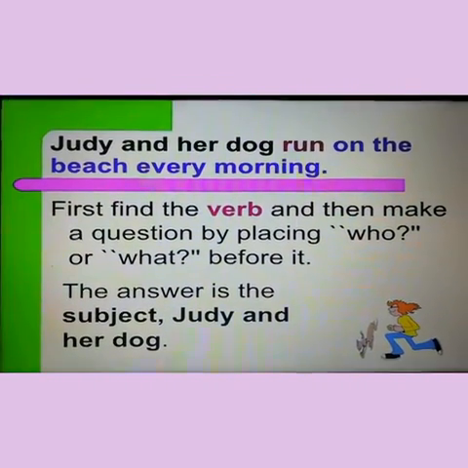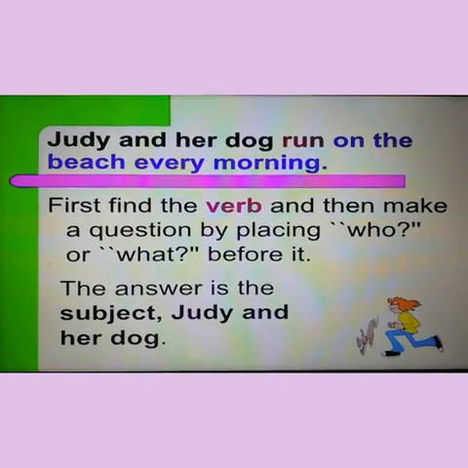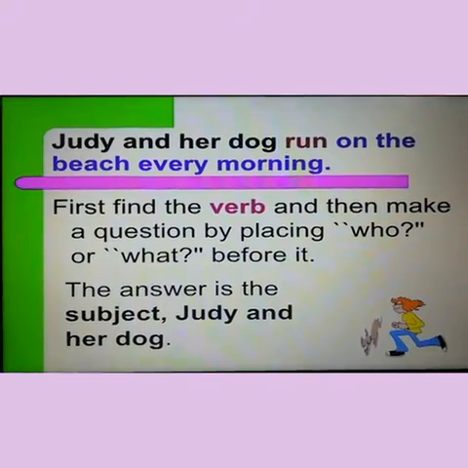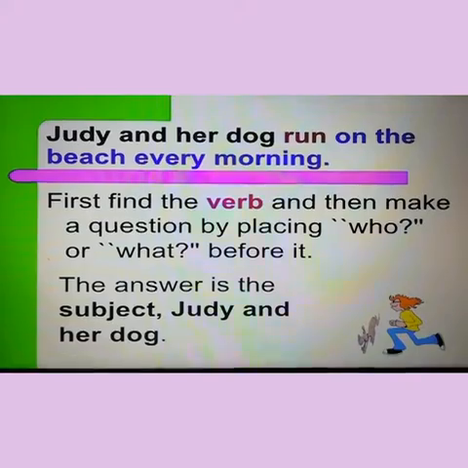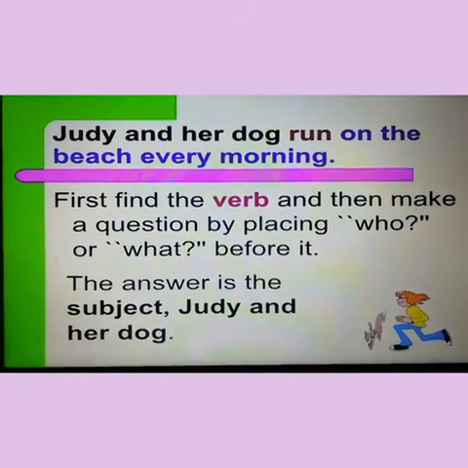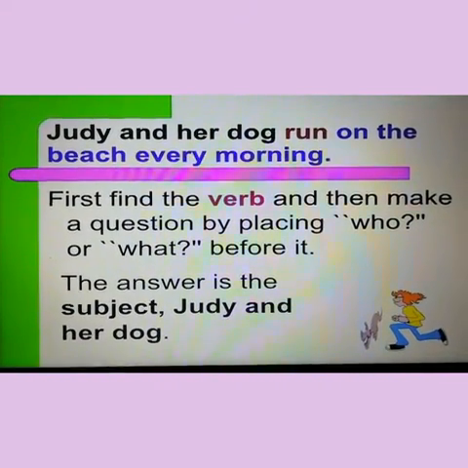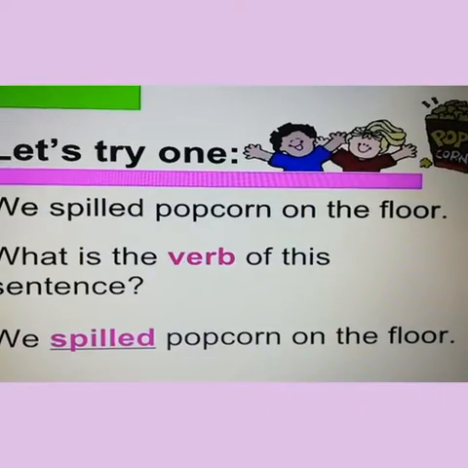The answer is the subject: Judy and her dog. Who is doing an action? Judy and her dog. Basically, the subject is the doer of an action. The subject tells who is doing the action.